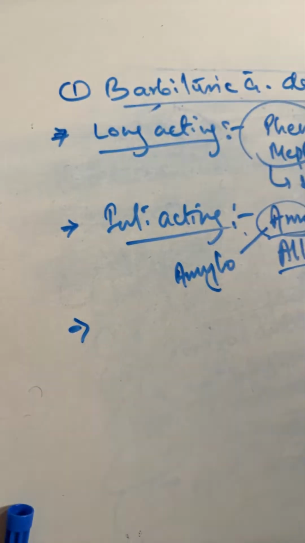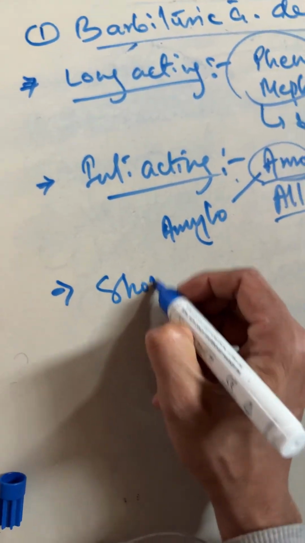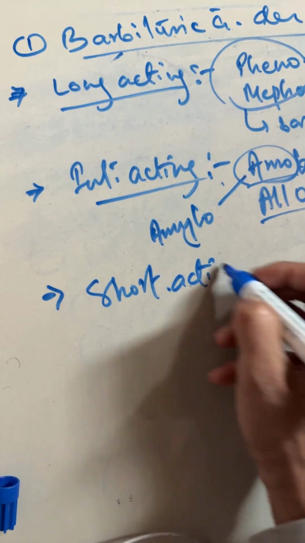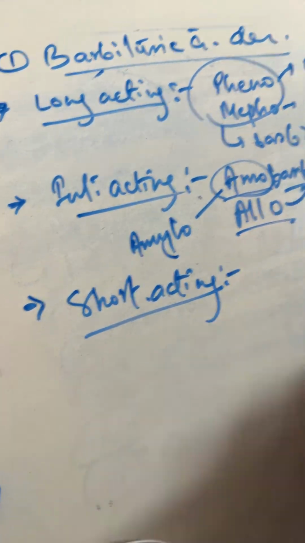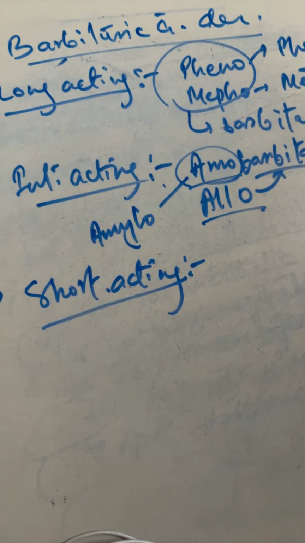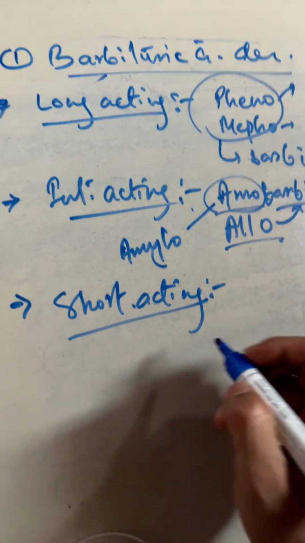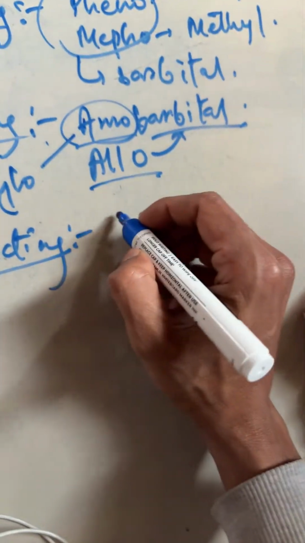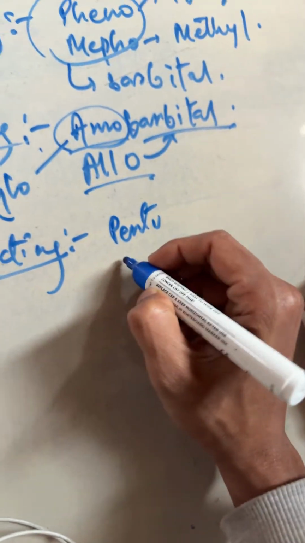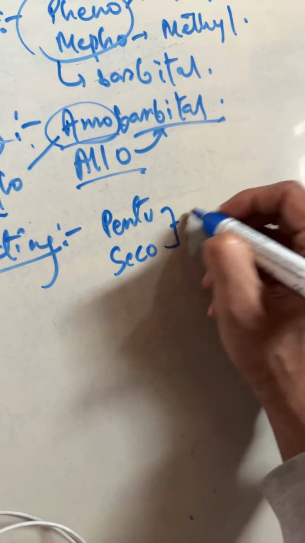Next, number 3, it is short acting. So what is the example of short acting drug? That is pentobarbital and secobarbital. So you have to write there pento and secobarbital.